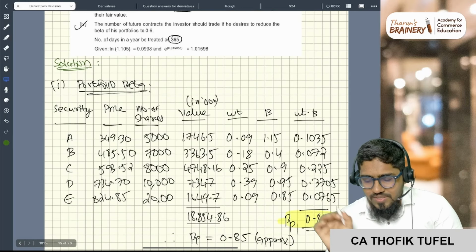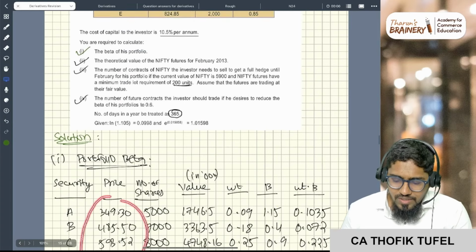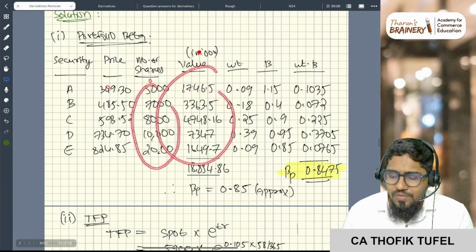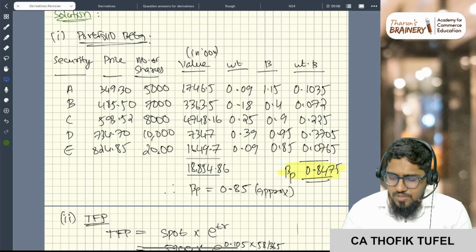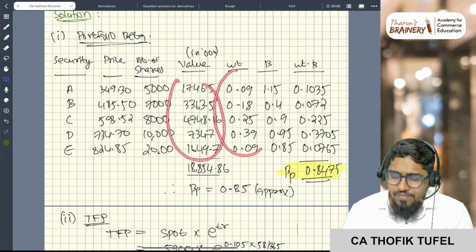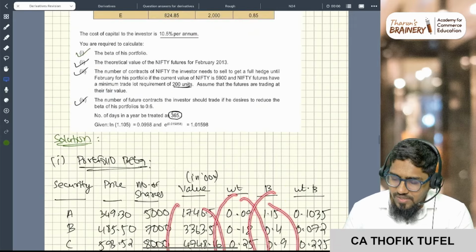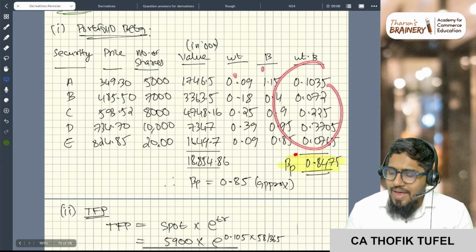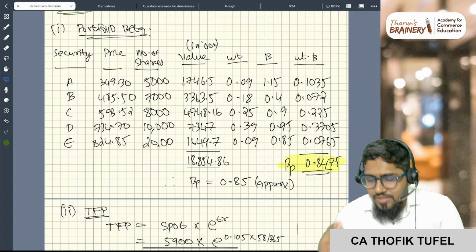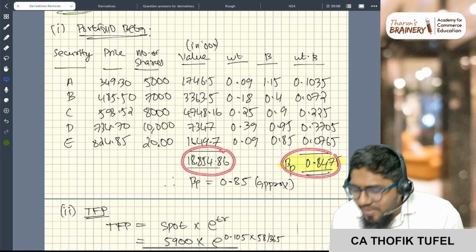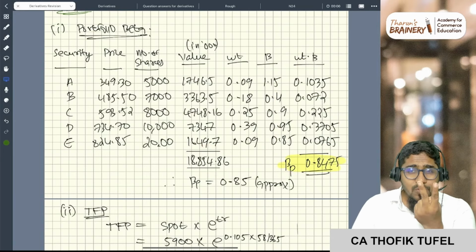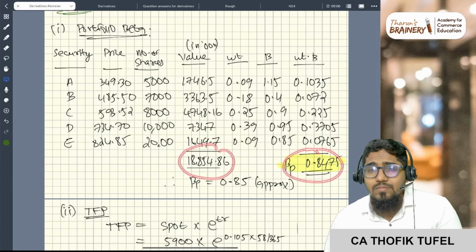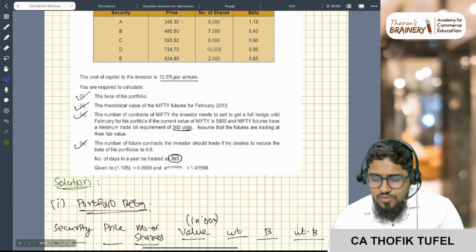See, you write the portfolio security, price, and number of shares here, multiply both, and you will get the value. I have put the value in thousands, as I don't have space. Now with this value I have to calculate the weight. Then this is the beta which is given. So weight into beta is equal to weighted beta. Add everything, and this is the portfolio beta. So this is the portfolio value, and this is the portfolio beta. Done. Two numbers you wanted, you now have. Super. Question number 1 is over.